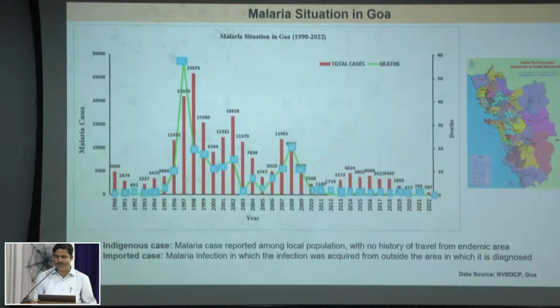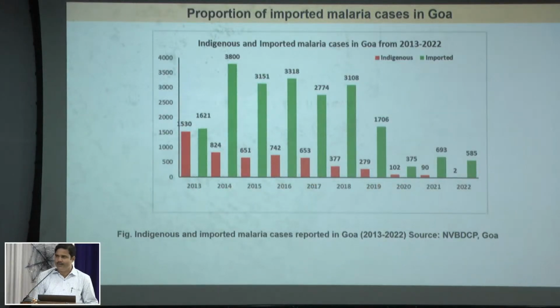And those cases we put in the second category, that is the imported malaria cases. For malaria, as per the malaria elimination framework, we have to achieve zero indigenous cases, meaning there should be zero local cases. If you look at this graph showing the distribution or proportion of the imported and the local malaria cases in Goa between 2013 and 2022.